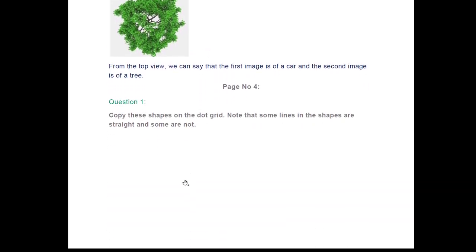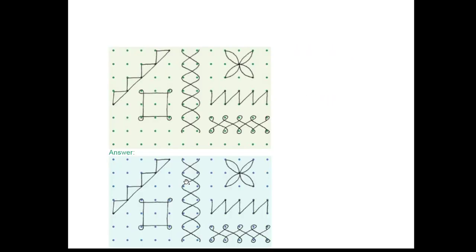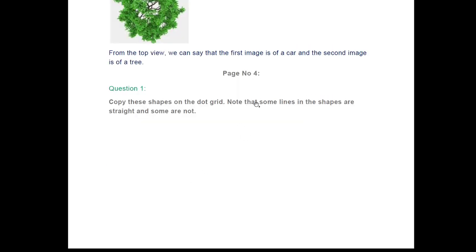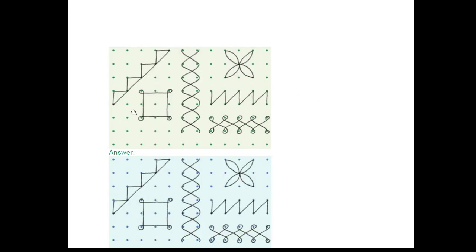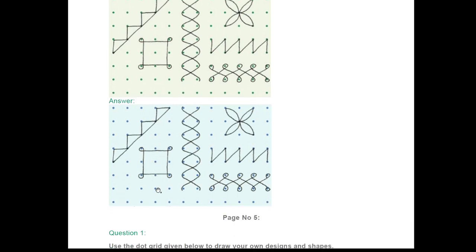Moving to the next question, copy these shapes on the dot grid. Note that some lines in the shapes are straight and some are not. So you can see this is the straight line, this one is your curved line. So you have to draw these designs in your book.